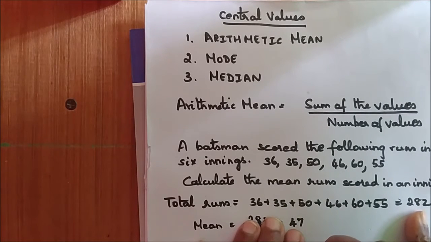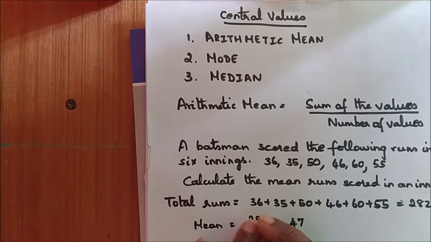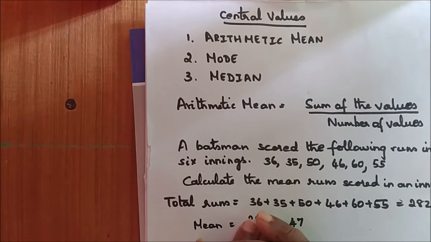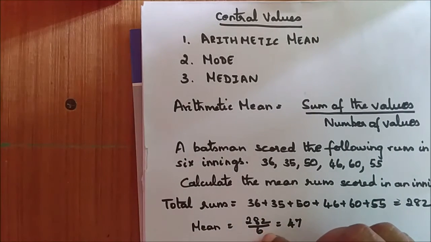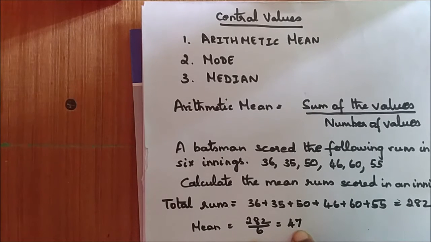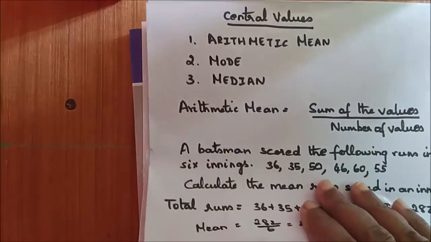I should divide this by what? By the number of values. So how many values do I have? 6 values, isn't it? He has played for 6 innings. So I have to divide by 6. So 282 by 6 is 47. So 47 is the average run scored by him in an innings. I hope now you would have understood the meaning of arithmetic mean.